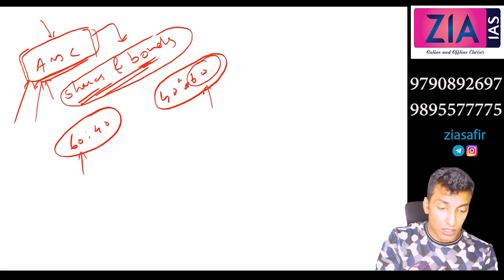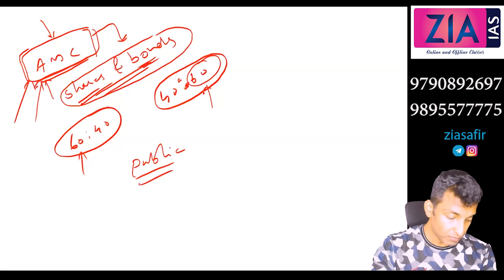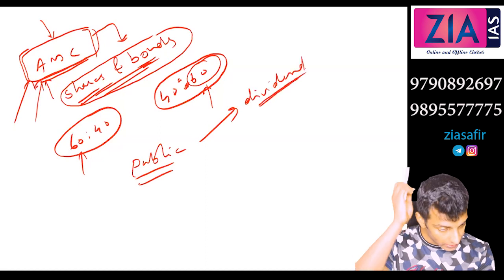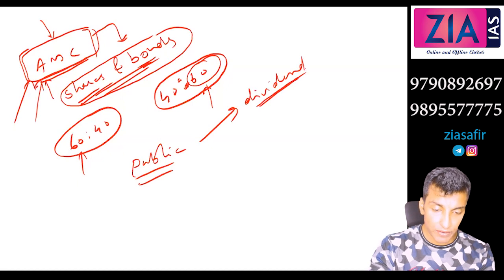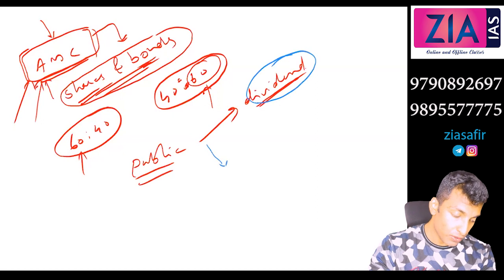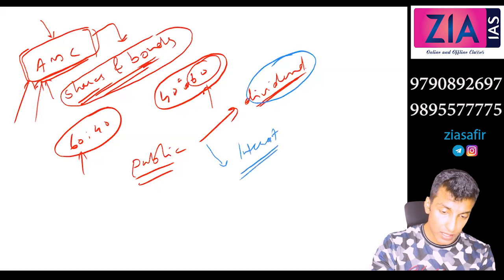Now, what will the public get? The public will get the return in two forms. Firstly, they will get dividend. Ultimately what you are doing is purchasing shares, so from shares you will get dividend, right? So one return is actually dividend. And in the case of bonds, they will get the interest, right? So interest on bonds and dividend from shares.